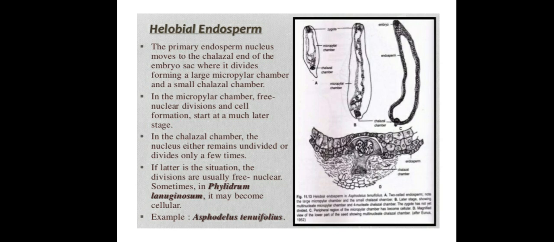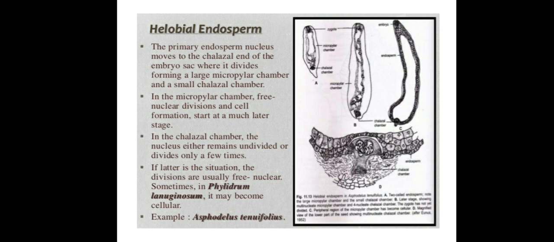So in this class we discussed the definition of endosperm, types of endosperm and development of these three different types of endosperms. Before concluding, I would like to explain the function of endosperm. The basic function of endosperm is providing nourishment for the developing embryo.